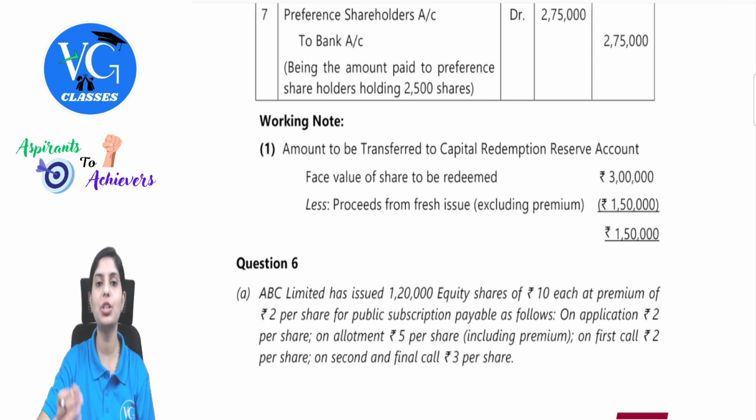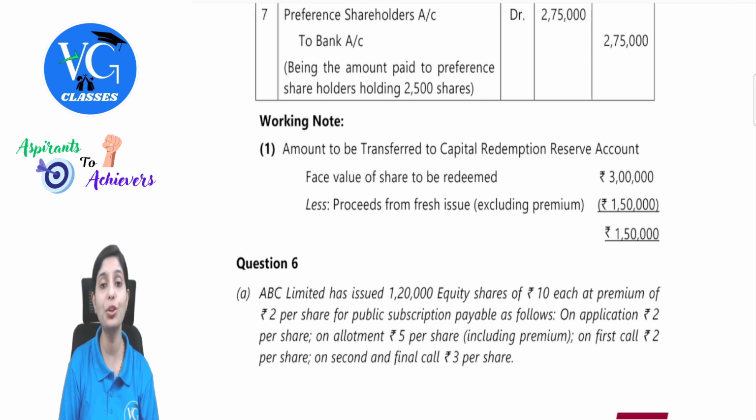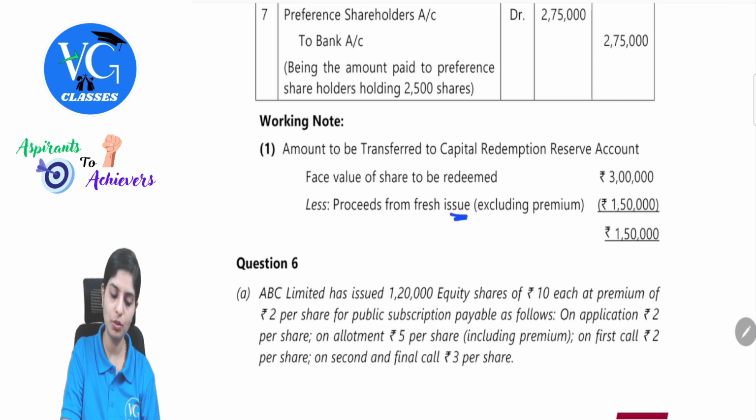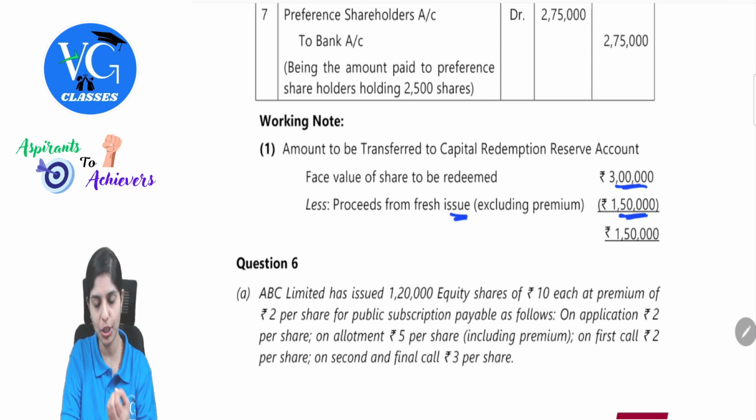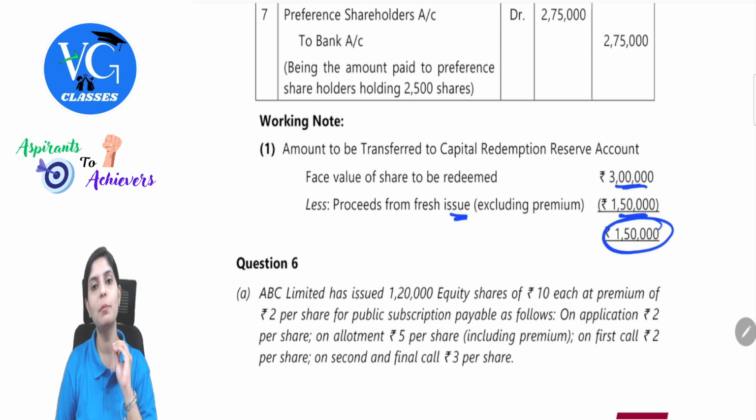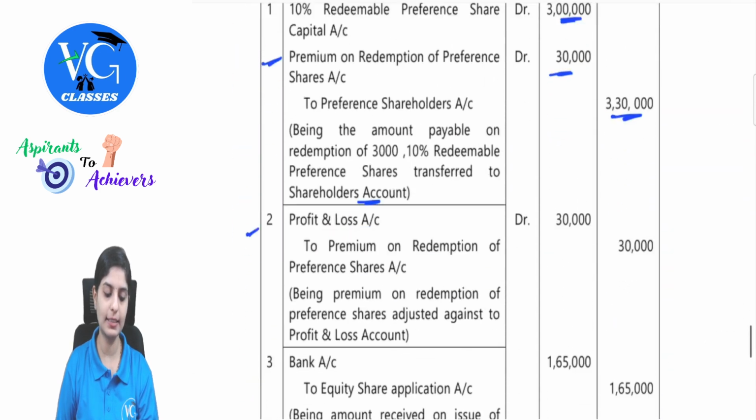Now, from the issue of equity shares, how much are we able to get? Here also understand one thing. From the issue of equity shares, since that is happening at a premium, we cannot use the premium amount for redemption. We will again only take the face value there. So 1,50,000 is what is received at face value because the extra 10% on this was premium. So 3 lakh was the amount required for redemption, 1,50,000 is from the issue of equity shares, and the balance will be done by transferring from Capital Redemption Reserve. This should be clear.